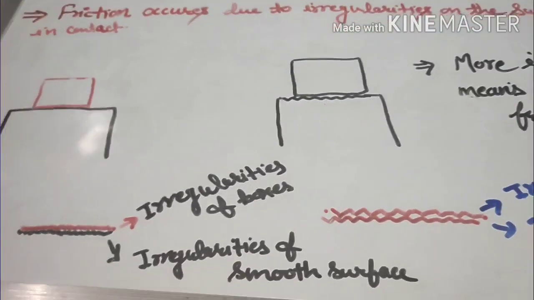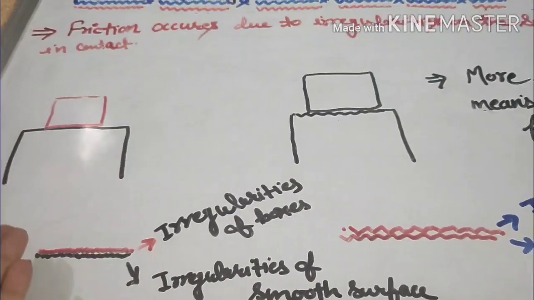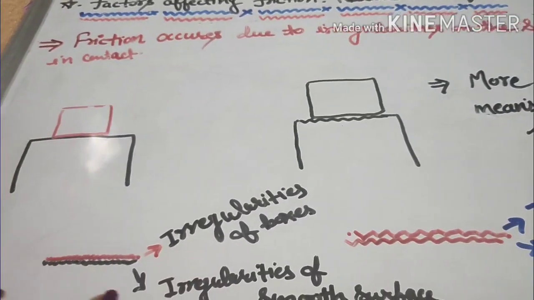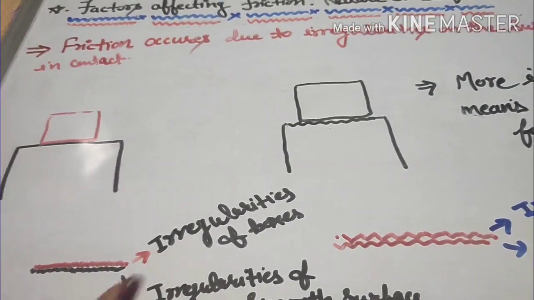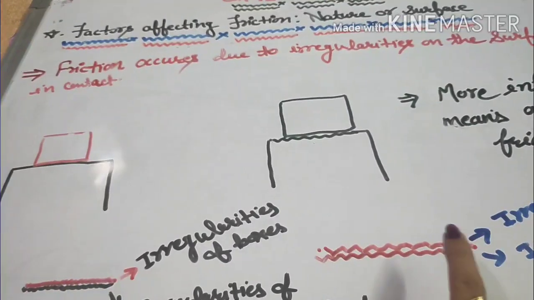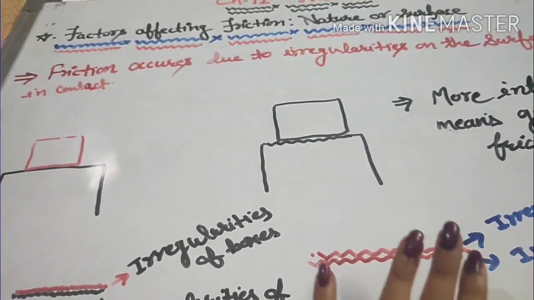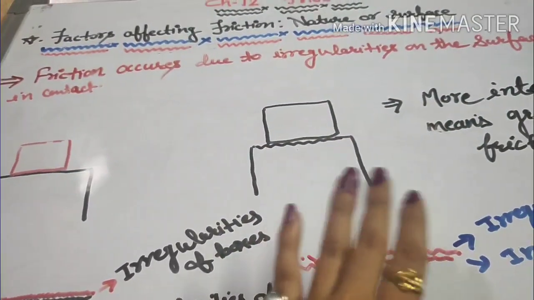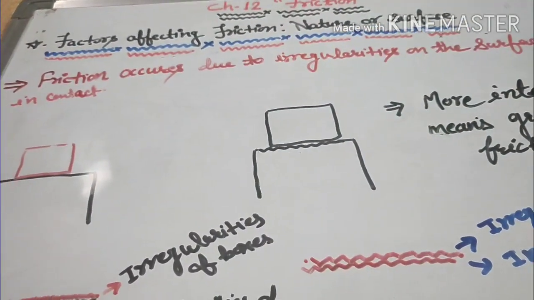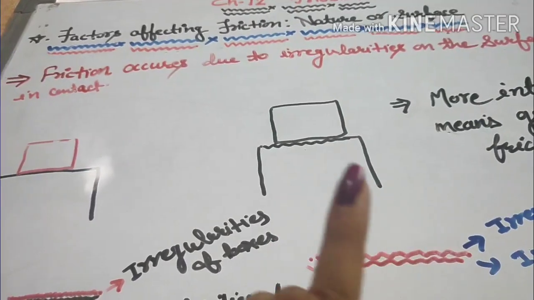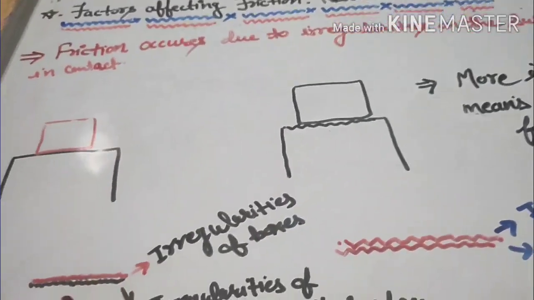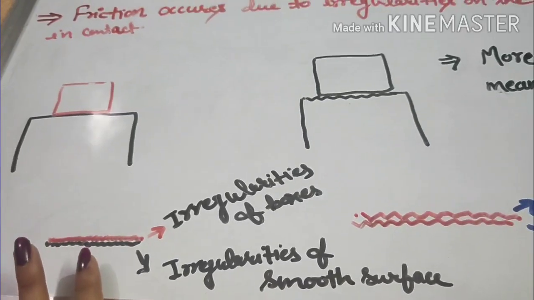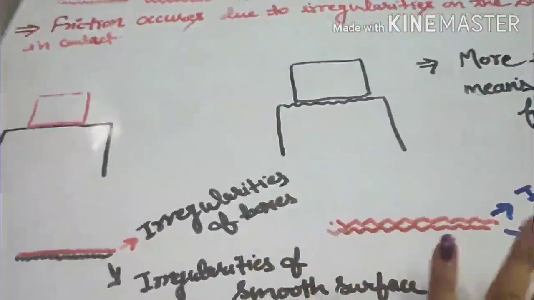Now what happens in the case of a smooth surface? The smooth surface's irregularities are less, right? And in a rough surface irregularities are more. So when you have more irregularities, you have more interlocking. So due to this you see that a smooth surface has lesser friction when compared to a rough surface.